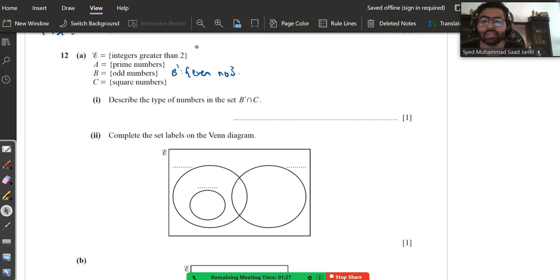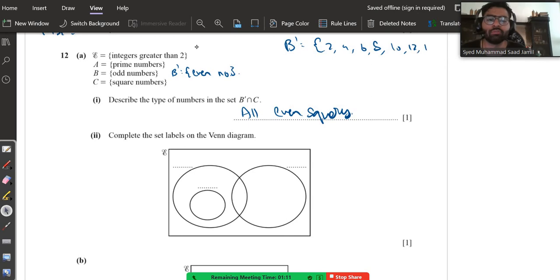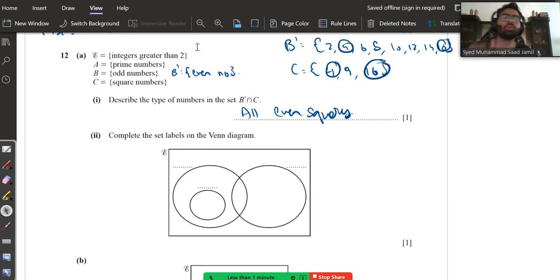Then they are saying intersection C. So that means all even squares. Now how do I know this? Look, first of all, write down B complement. Let's say 2, 4, 6, 8, 10, 12, 14, 16. And write down C, which is square numbers. Square numbers are 4, 9, 16, then they go all the way up. So which are common? 4 and 16. So that means all even square numbers.